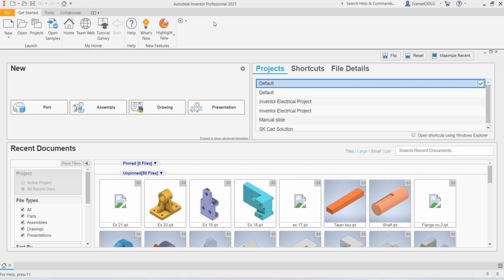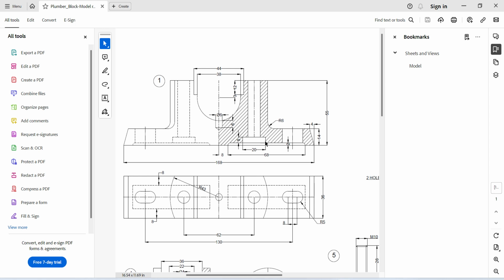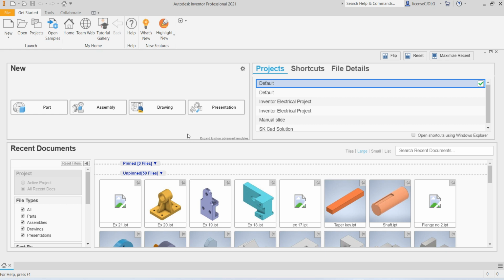Today I am going to show you how to prepare Plumber Block 3D modeling and assembly in Inventor software. You can see all the parts are mentioned in the BOM list. So total 8 parts are there. You can see the detailed drawing also. So I will prepare one by one 3D model, then I will do assembly in this tutorial. You can learn all the features in this tutorial.